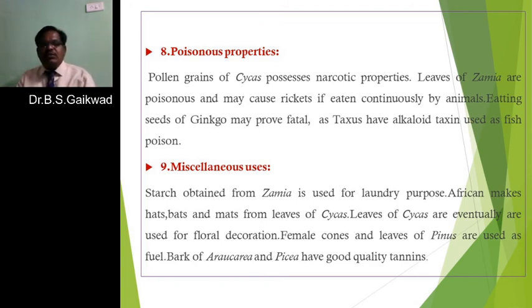Then the other uses of the gymnosperm, the last uses, are that the starch obtained from Zamia is used for laundry purposes, that is, for giving a certain shape and tightness to the clothes. Then Africans make hats, bags, and mats from the leaves of the cycas.